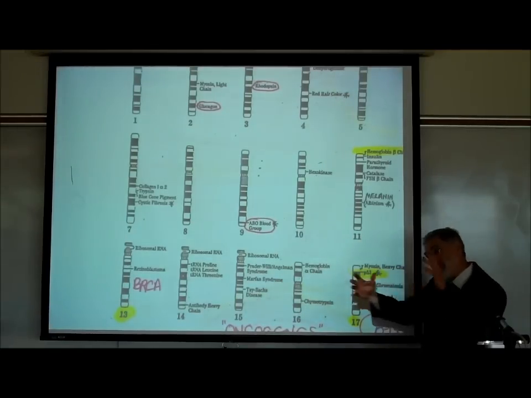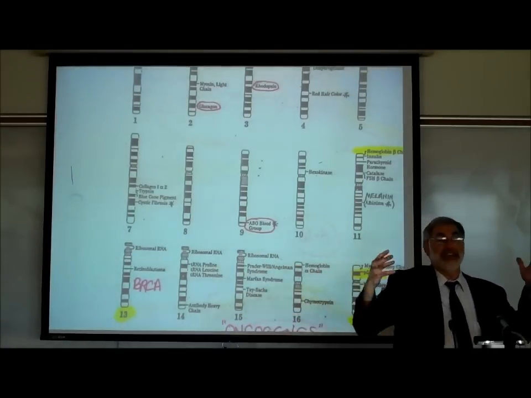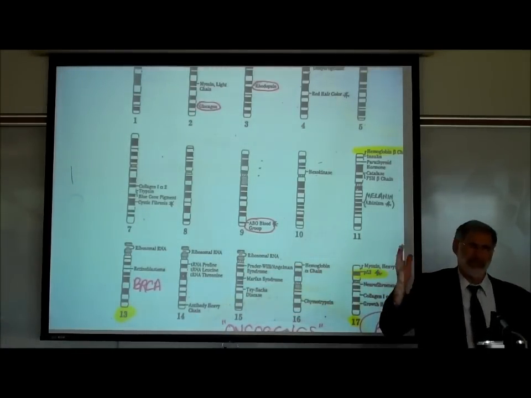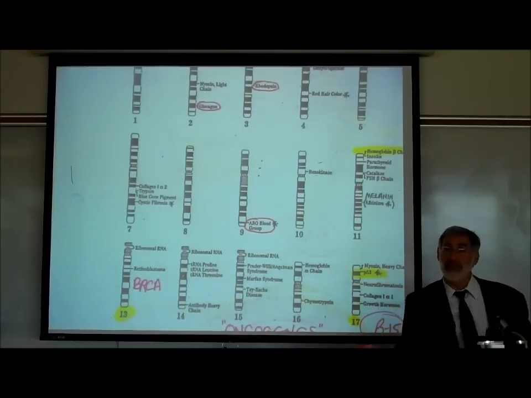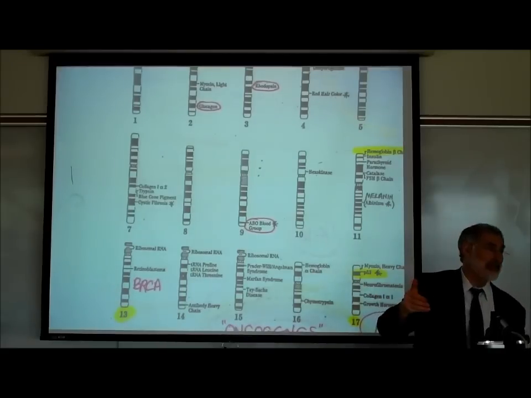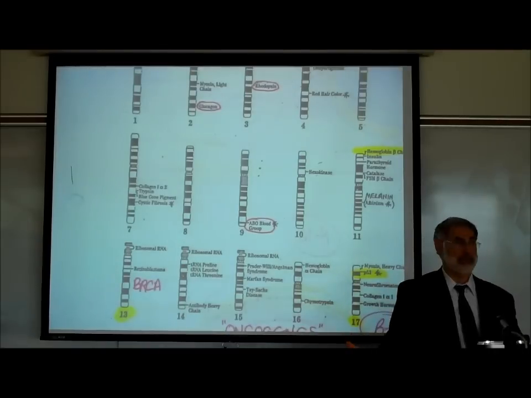So we're trying to integrate all this information. Now I understand the obvious response is, gosh, there's so much to remember. It's hard to remember. I understand. But as we remind you, when you eventually are a nurse, a PA, a pharmacist, whatever you're going to be doing, you're supposed to have that information at your command.